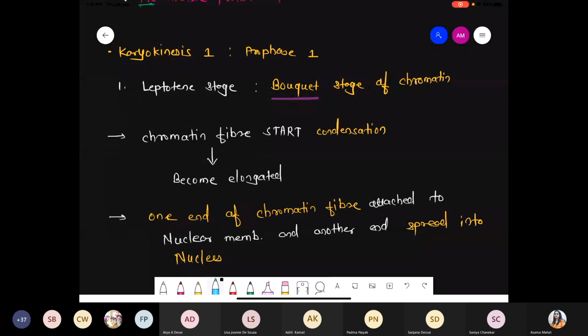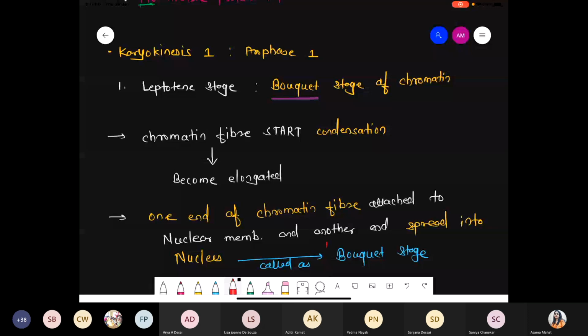So this stage, whatever condition is formed, that typical condition is called the bouquet stage. Okay, so this typical structure is called the bouquet stage.